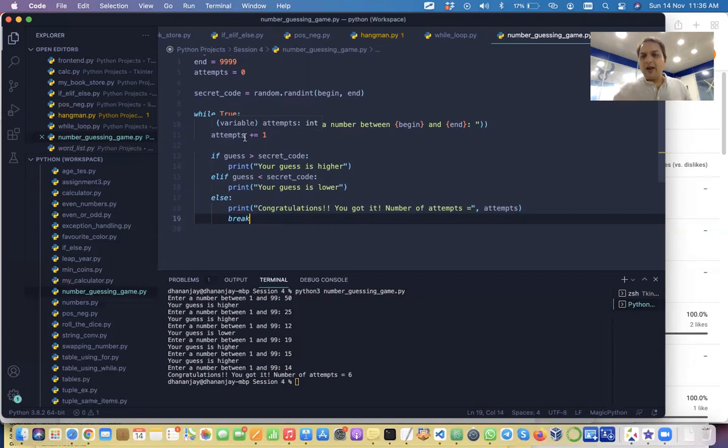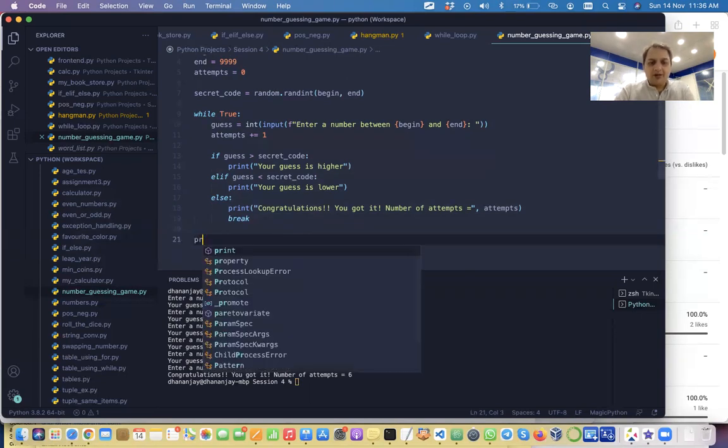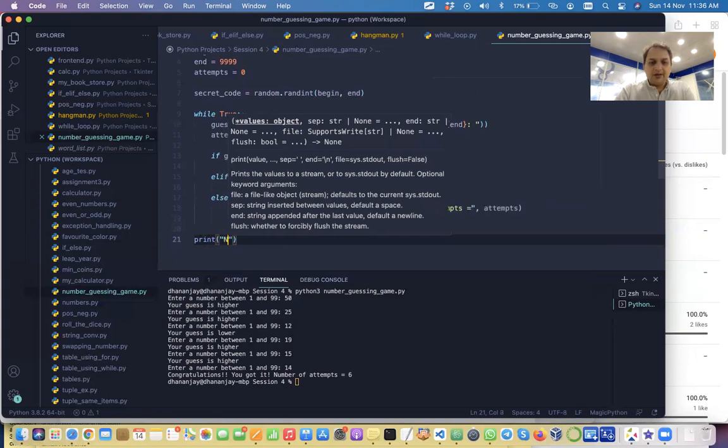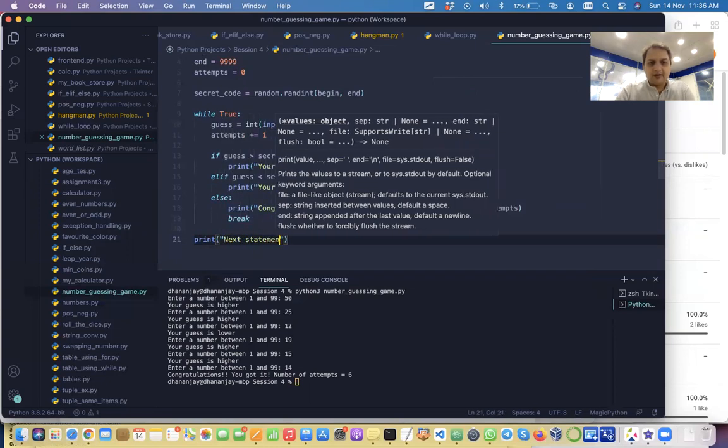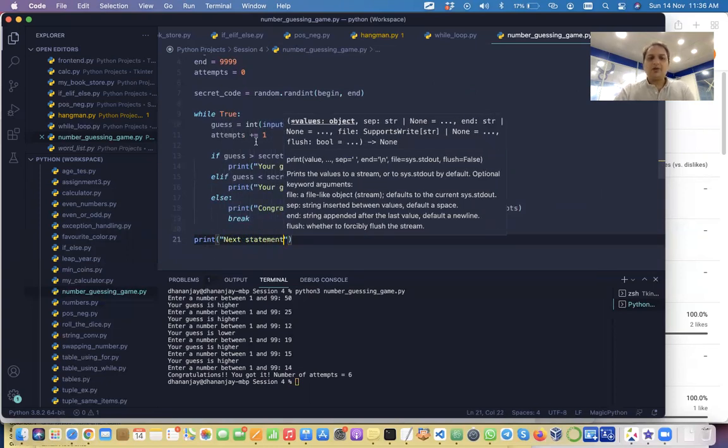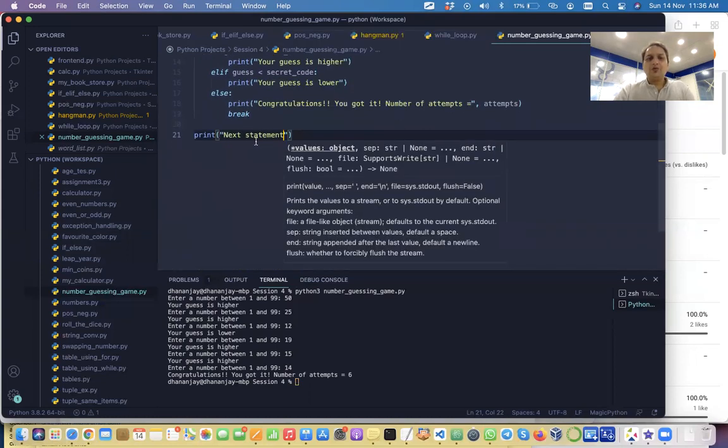But this is also fine. Many times you use this kind of construct where you say while true, and then you go about writing your code, and when the condition turns false, you break. So break will break the loop, and you will continue with the next set of statements. So if I had a next set of statements, that would have continued. Okay, so this is my next statement. This will continue to do that. So you'll be able to do all of that. Got it?